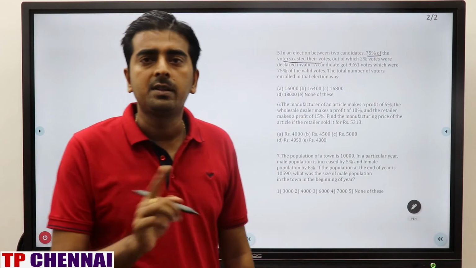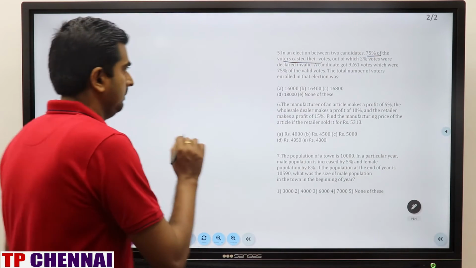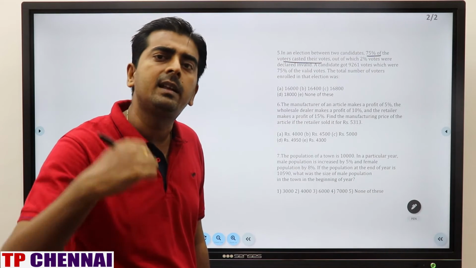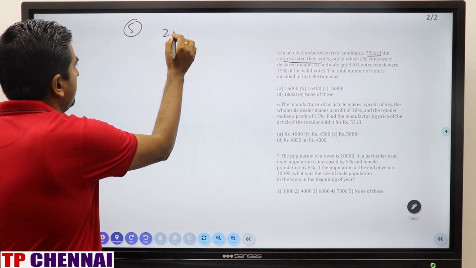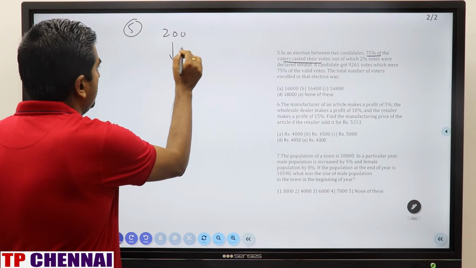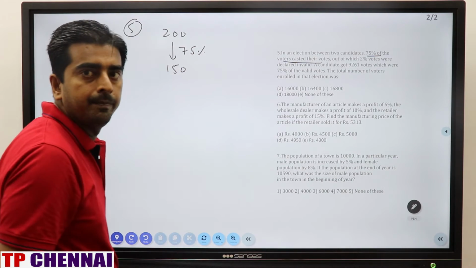Now if you take 2% of 75, it will be in decimal, right? That means I will say that number of voters is not 100. I will increase that number. I will assume that number as 200. In that 75% voter casted their vote. So what is 75% of 200? 150.